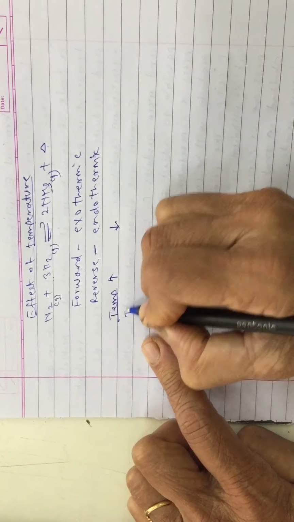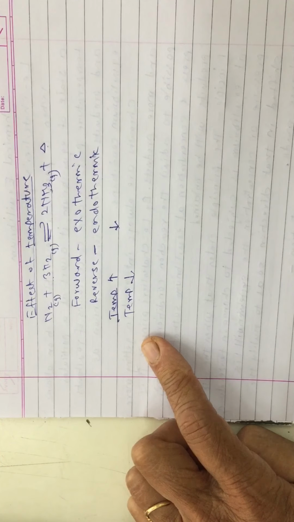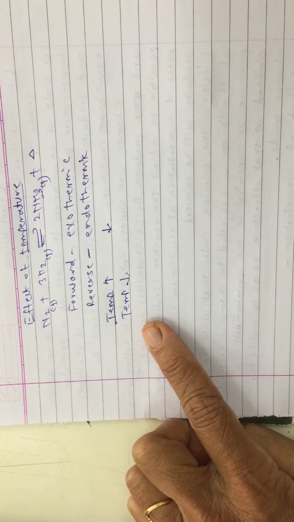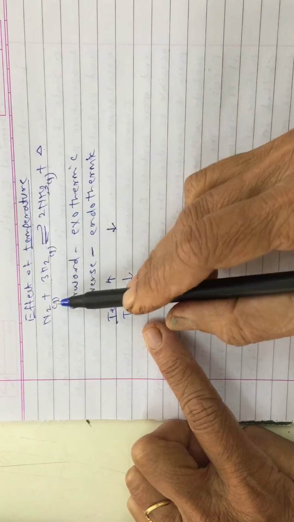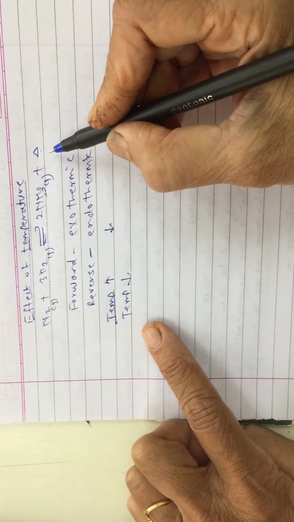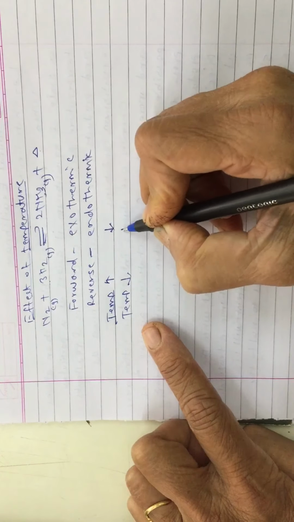So if temperature is decreased, then system will try to increase temperature. That means reaction will proceed in that direction where temperature is increasing and new equilibrium will be attained again, isn't it? So if you will observe the reaction carefully, in the forward reaction heat is evolved, isn't it? And therefore temperature is going to be increased, isn't it?